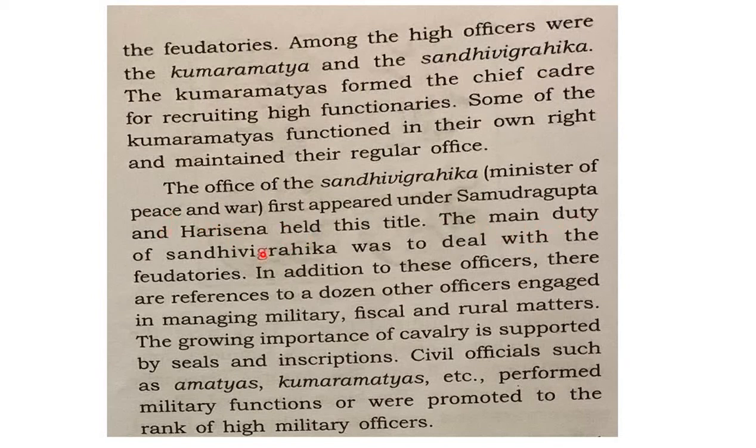And the main duty of Sandhi Vigrahika was to deal with the feudatories. That means he has to look after the people who are in charge of them. So this Sandhi Vigrahika not only controls the Ministry of Peace and War, but also controls these feudatories. So feudatories are people who are in charge of the land. They are just in charge of the land, not the owners of the land. So ownership of the land is with the kings only.